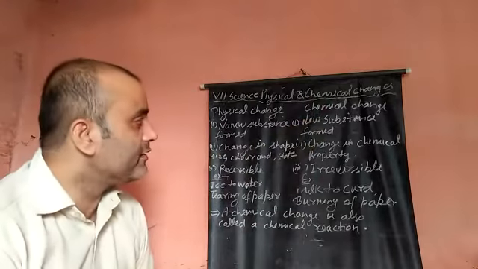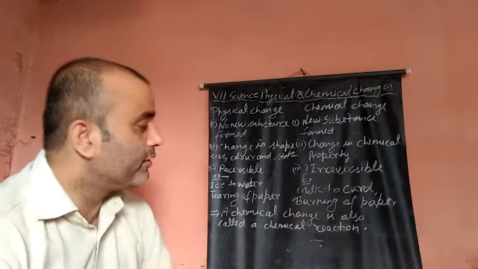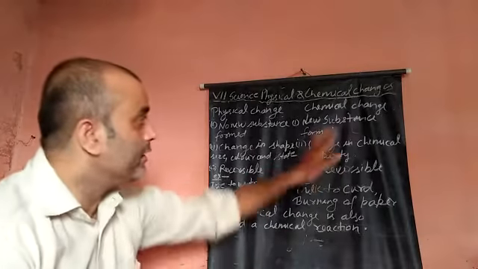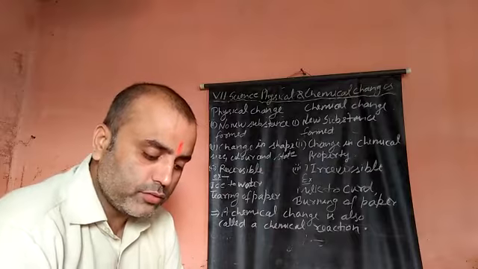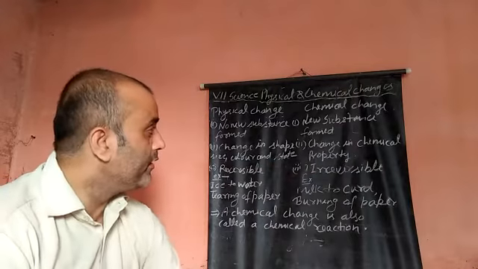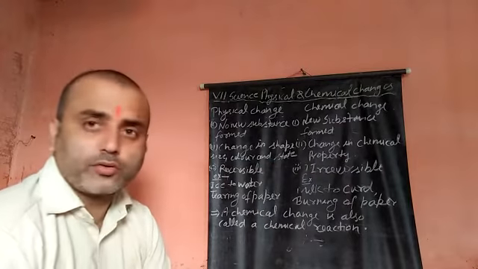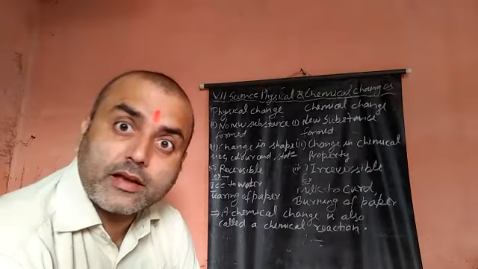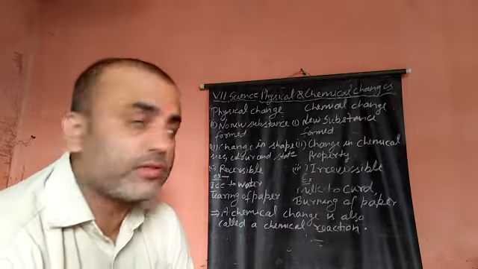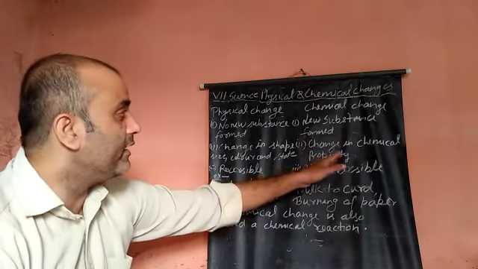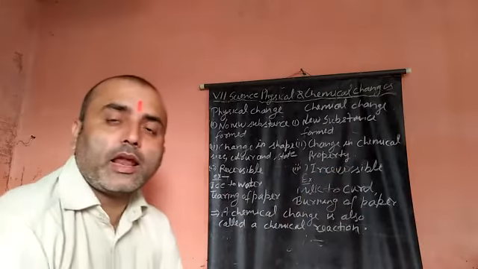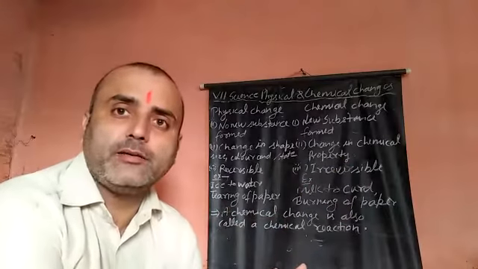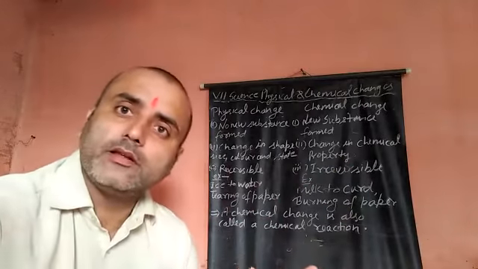Now in chemical change, new substances are formed. Always a new substance is formed, like milk to curd. When milk changes into curd, the curd is a new substance. In chemical change, its chemical properties also change, like the property of milk is different and the property of curd is different.